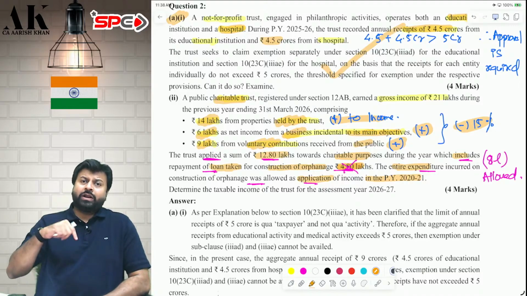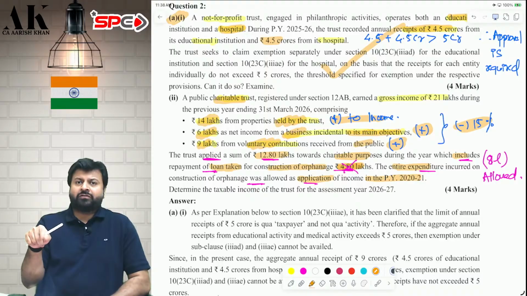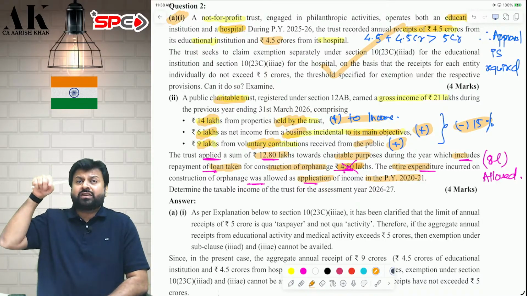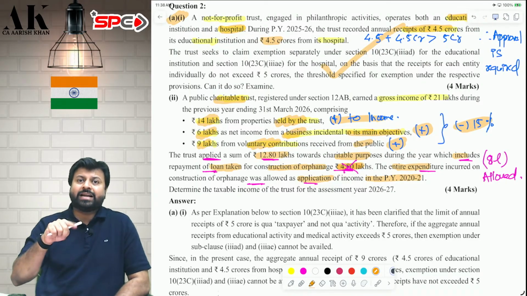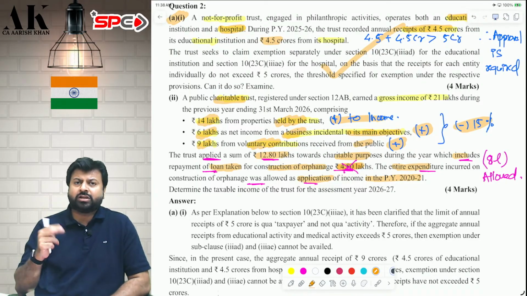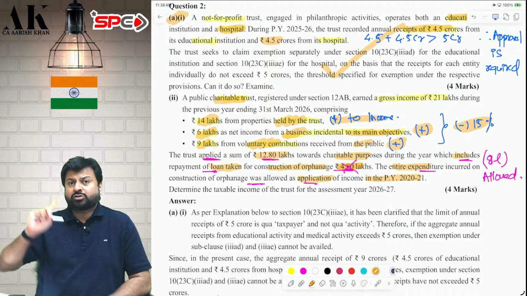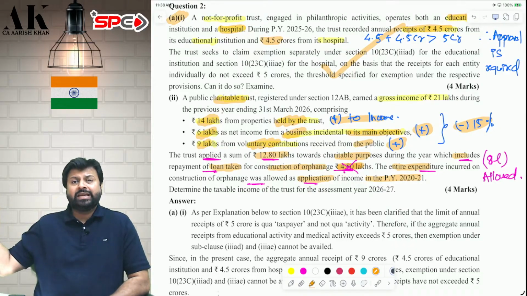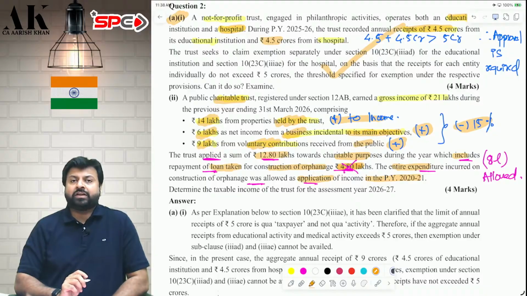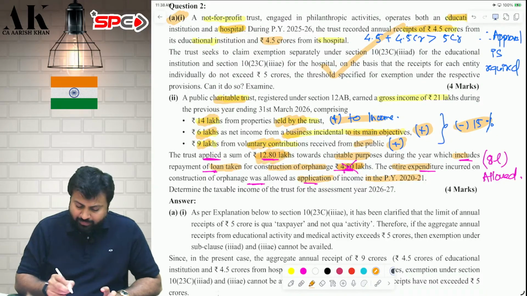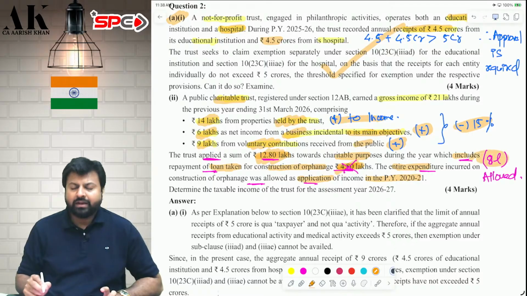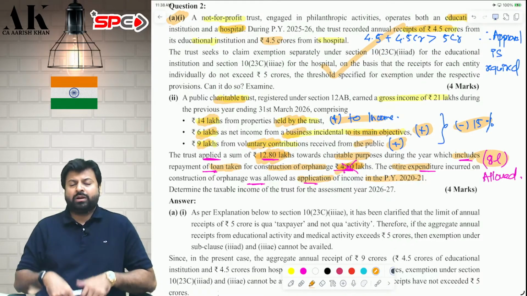After taking that loan, you would have incurred an expenditure on construction of orphanage. At that time, you have claimed deduction of construction of orphanage directly. Now in 25-26, if you are repaying that loan of 4.8 crore, you cannot get that deduction because that will lead to dual benefit, because already you have claimed that as an expense in 2021 while constructing the orphanage. So now while repayment, you cannot again claim. Therefore, you have to take deduction of 12.8 minus 4.8. You can claim 8 lakhs as application. You cannot claim 12.8 lakhs as application.